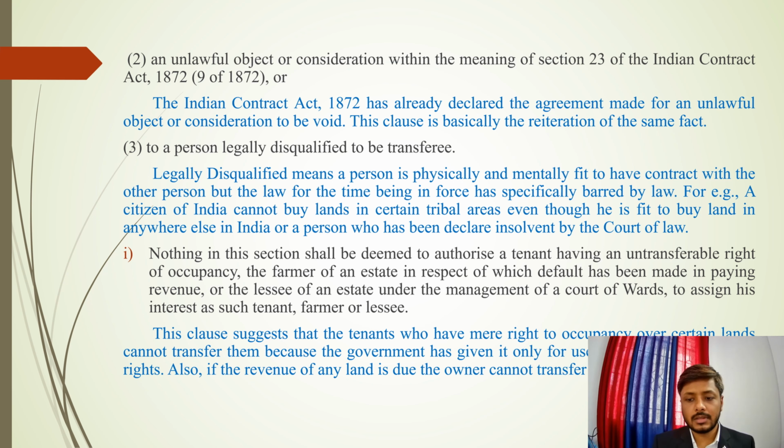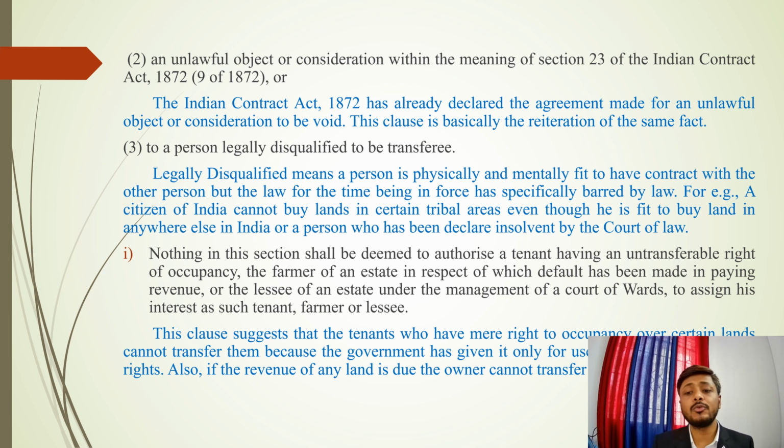Basically, there are many types of lands. One is ownership, total ownership of a land. Second is where the government gives someone tenancy of the specific land. If the government is giving tenancy of that land, it only gives you the occupancy right.